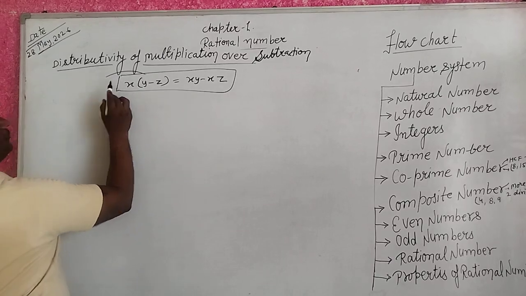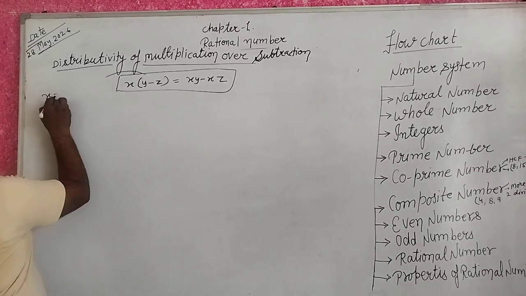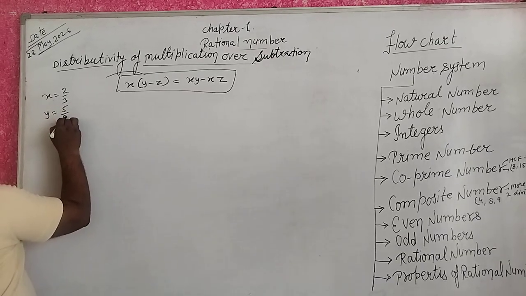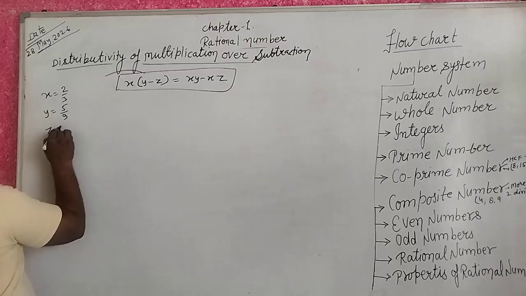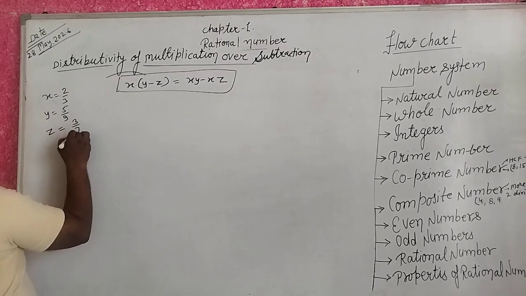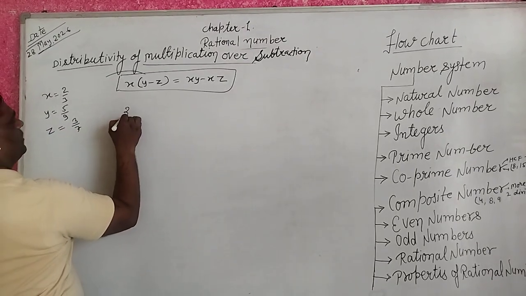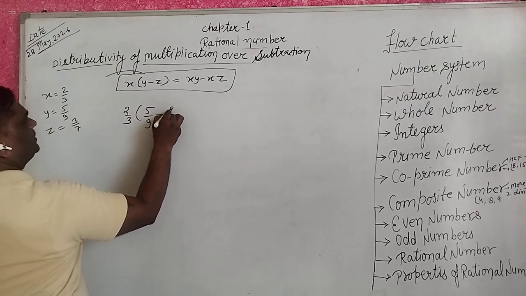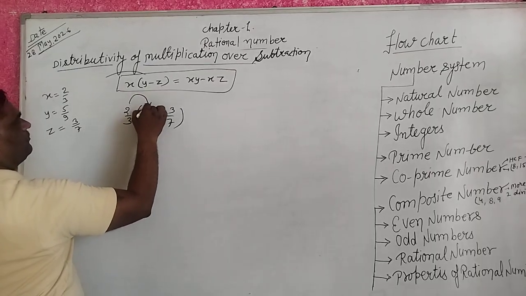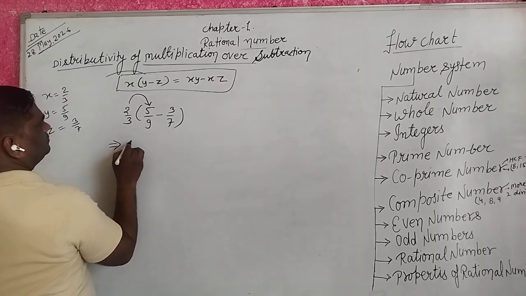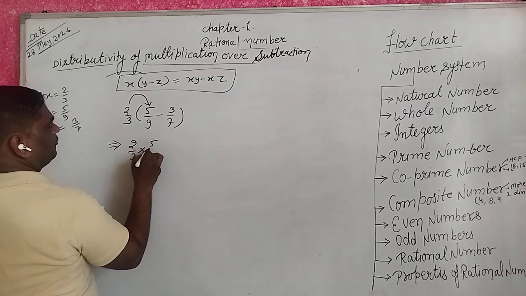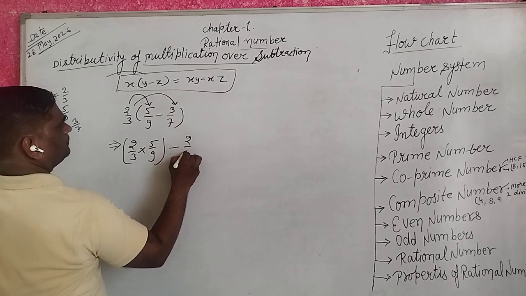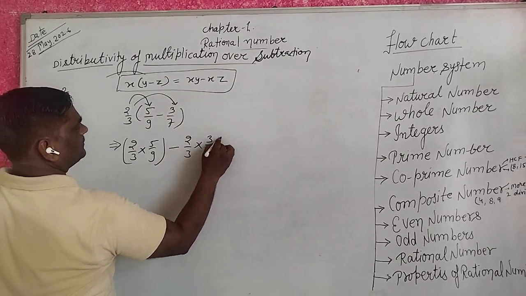That is our formula. x equal to 2 upon 3, y equal to 5 upon 9, and z equal to 3 upon 7. First of all, we multiply 2 upon 3 into 5 upon 9 minus 2 upon 3 into 3 upon 7.